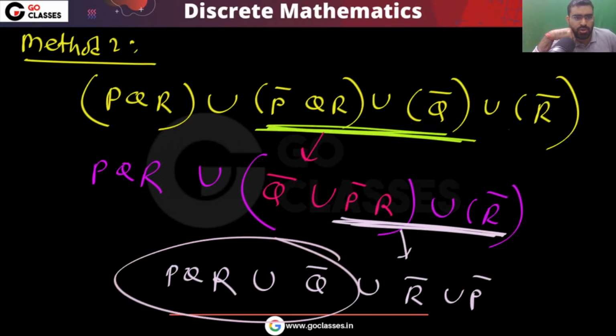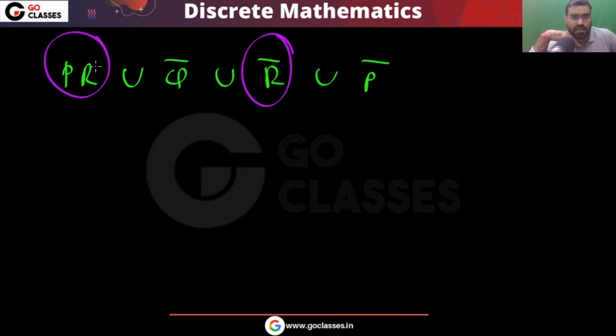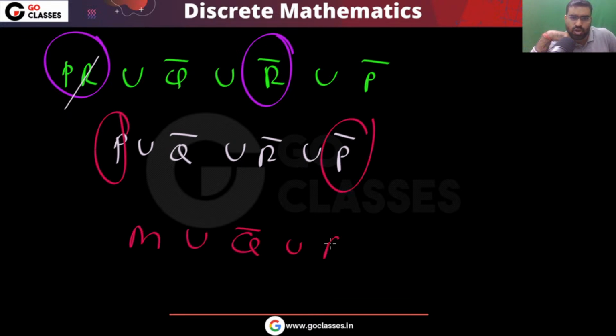So here also, you can simply remove this Q. So it will be PR, and you will get PR union Q bar union R bar union P bar. Now you can take this and this and simply remove this R. So finally you will get P union Q bar or R bar union P bar. Now look at this P union P bar. This will be the universal set, union whatever. It does not matter what you have. This is the universal set.